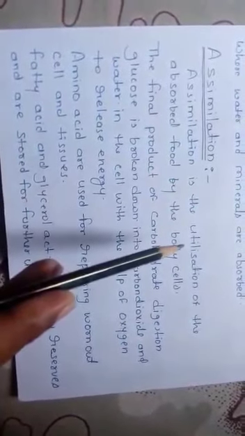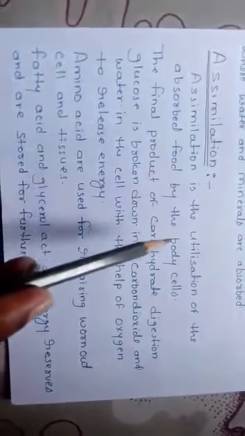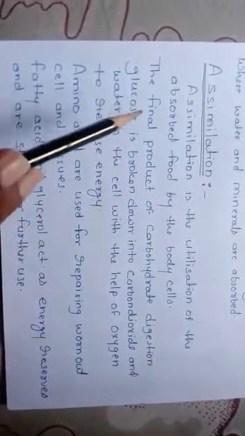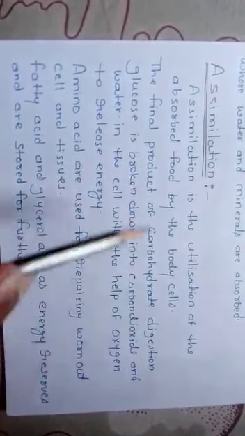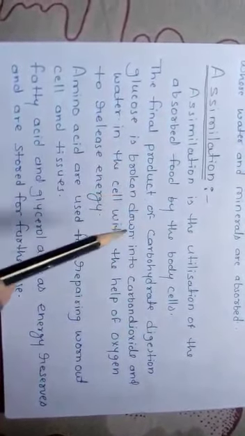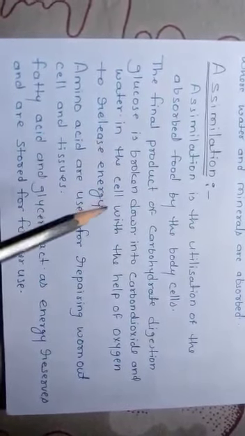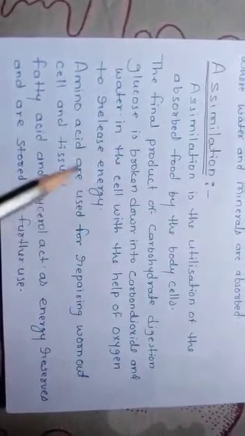Assimilation is the utilization of the absorbed food by the body cell. Means the food which we have eaten is utilized by the body cell to get energy. The final product of carbohydrate digestion, glucose, is broken down into carbon dioxide and water in the cell with the help of oxygen to release energy.